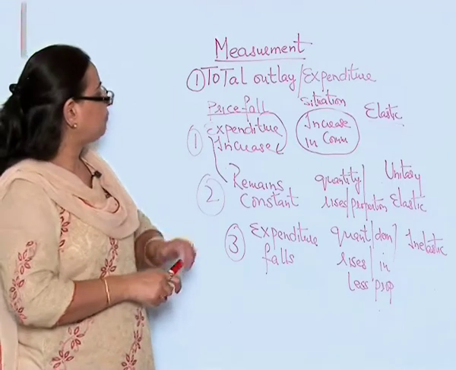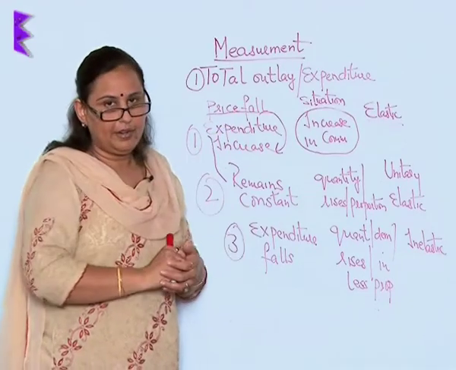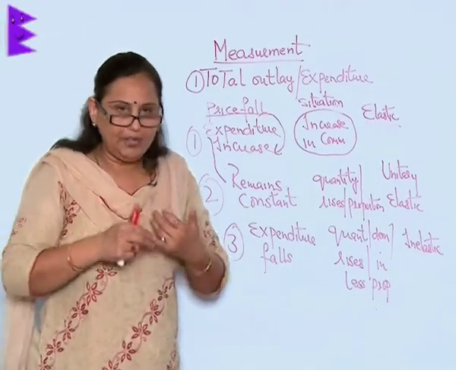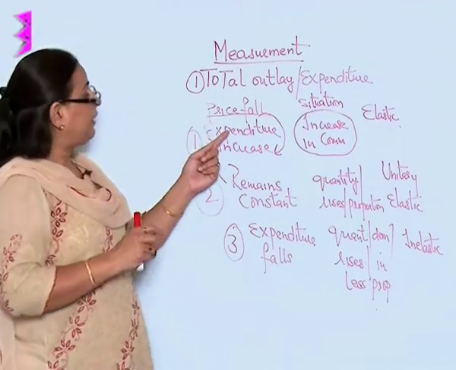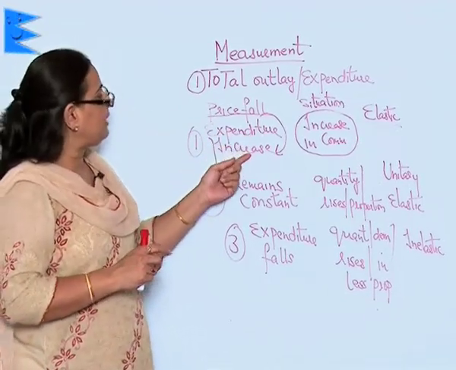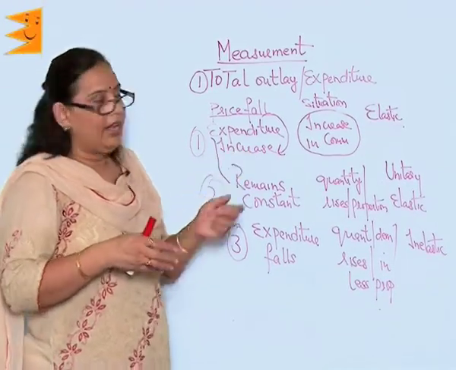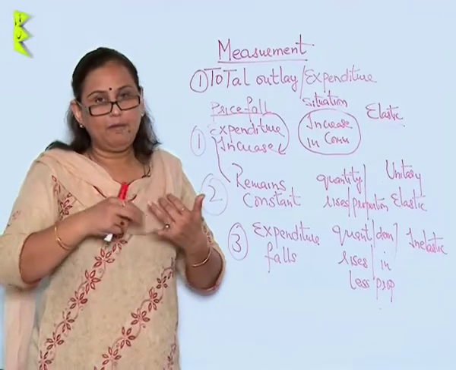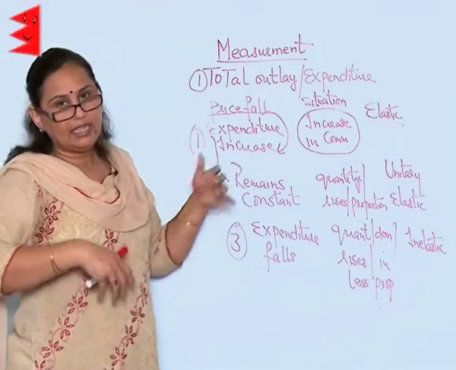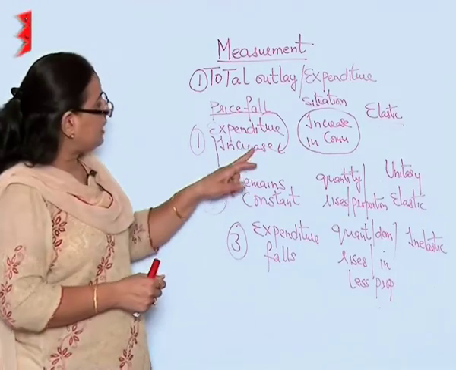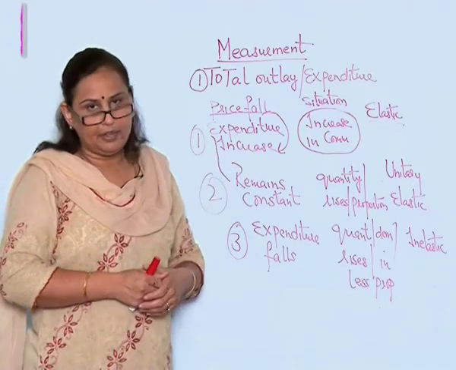The price of a commodity has fallen, say from 10 rupees it has come down to 5 rupees, but the expenditure on it has increased. How is it done? Because if earlier at 10 rupees I was buying 1, at 5 rupees I will start buying 4. That means instead of 10 rupees I am spending 20 rupees on that commodity.